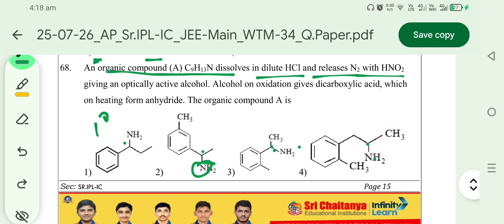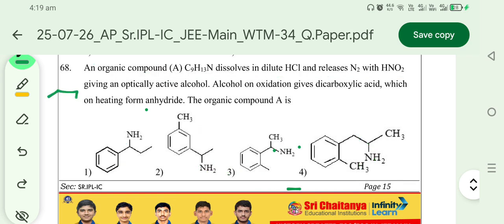The compound produces an optically active alcohol. The alcohol on oxidation gives a dicarboxylic acid. Some produce monocarboxylic acid, and some produce dicarboxylic acid. These two groups are oxidized to dicarboxylic acid. So the given option is present in 2, 3, 4. On heating, the organic compound forms an anhydride, so only option C produces anhydride. Then the final reaction takes option C.